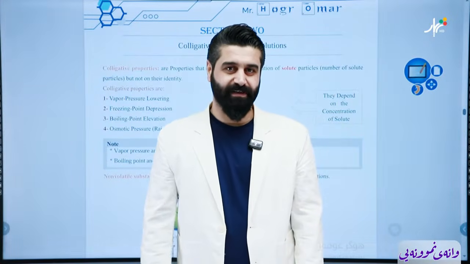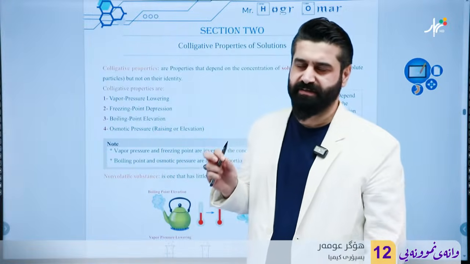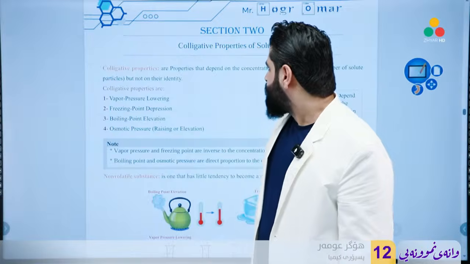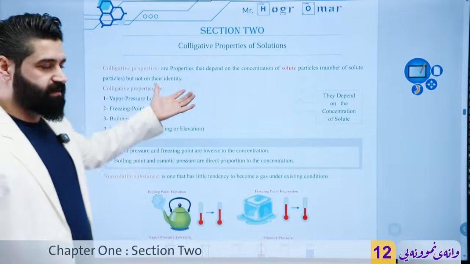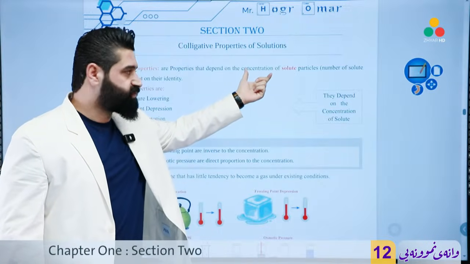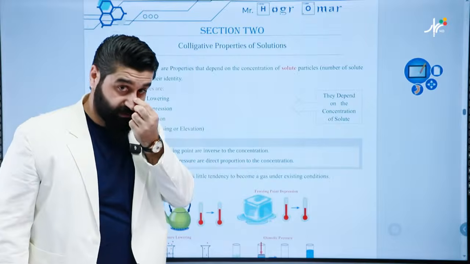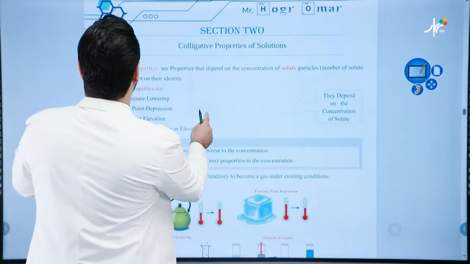Today we are diving into an exciting topic in chapter 1, a very interesting topic, which is colligative properties. The colligative properties are four properties that depend on something called the concentration of solute, but not the identity of the particles. So you should know the definition. The definition is really important.